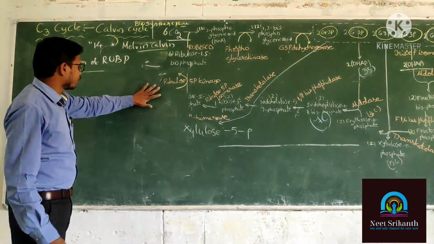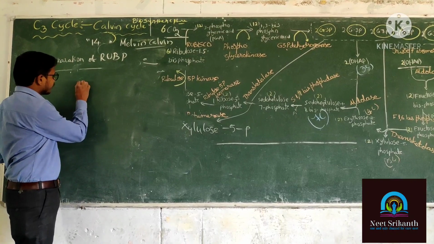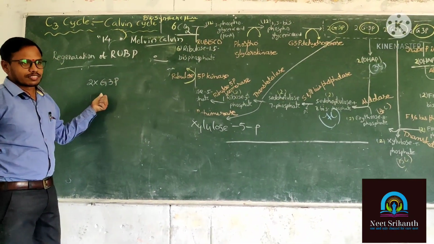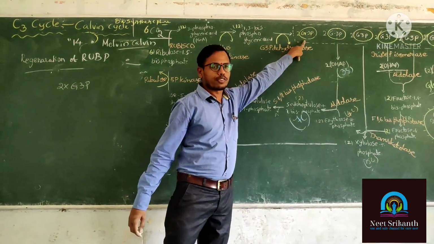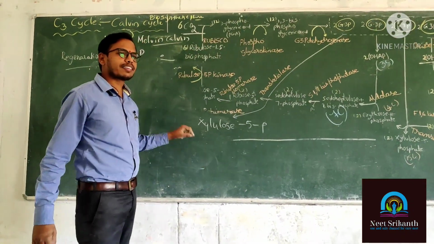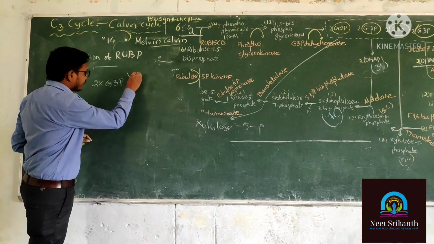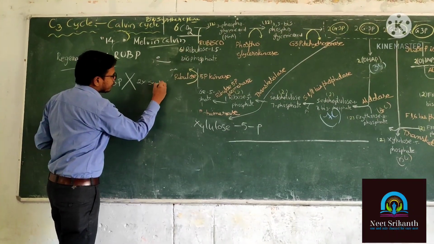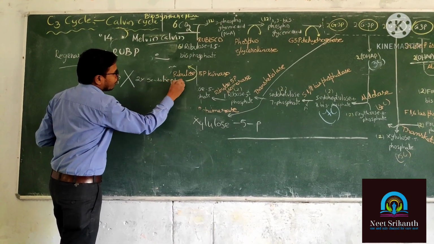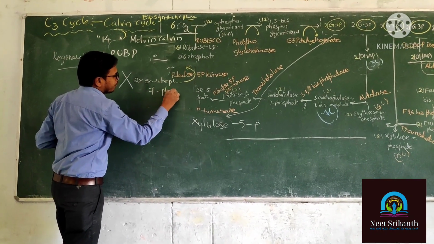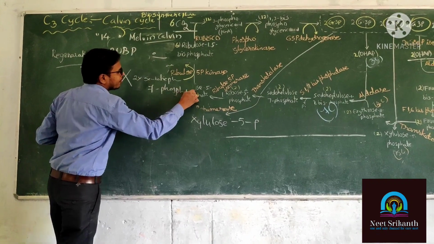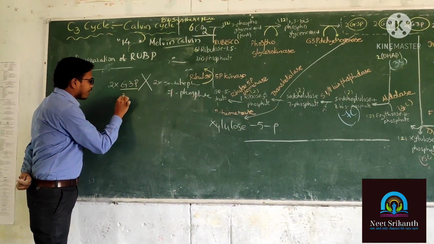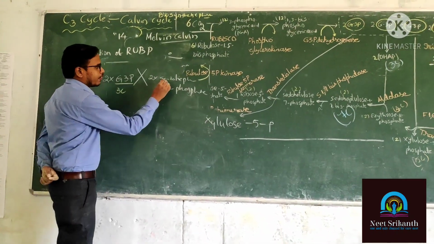Listen carefully. What happened here? 2 molecules of G3P, glyceraldehyde 3-phosphate, react with 2 molecules of pseudoheptulose 7-phosphate. G3P has how many carbons? 3 carbons.